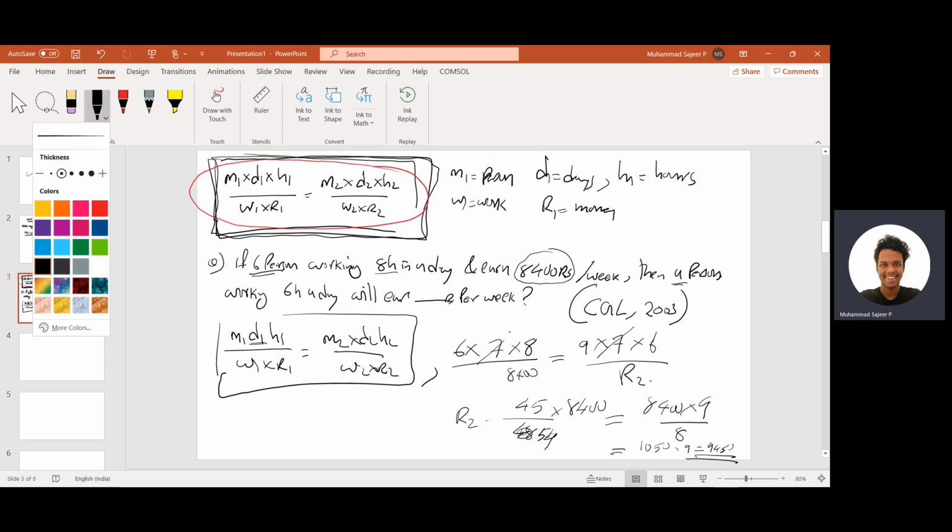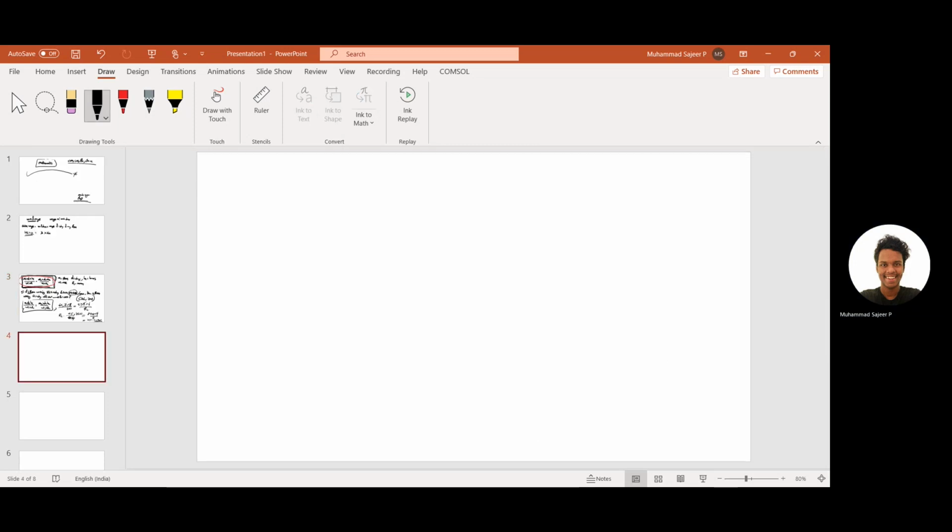So this is one equation, and there are similar problems we can solve using this equation, and let's look into some other problems. Okay, let's do another equation. Okay, so there are other short tricks.